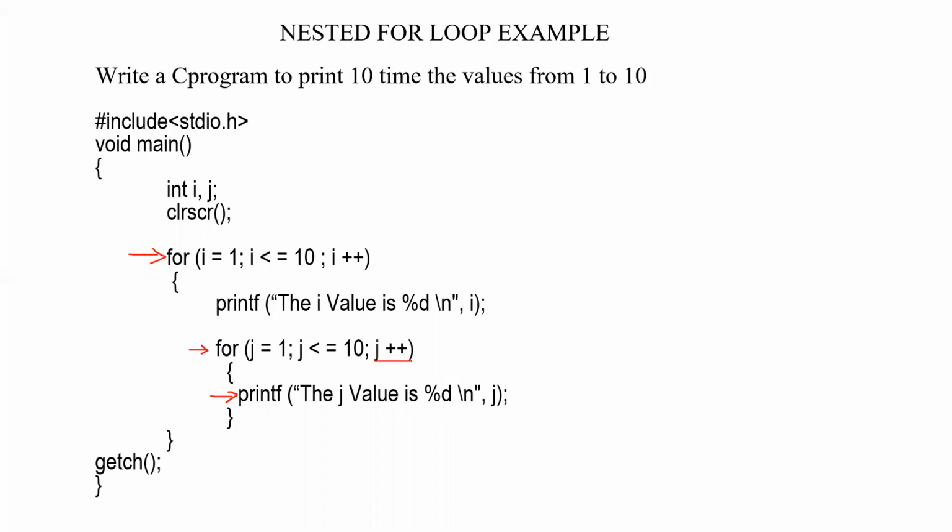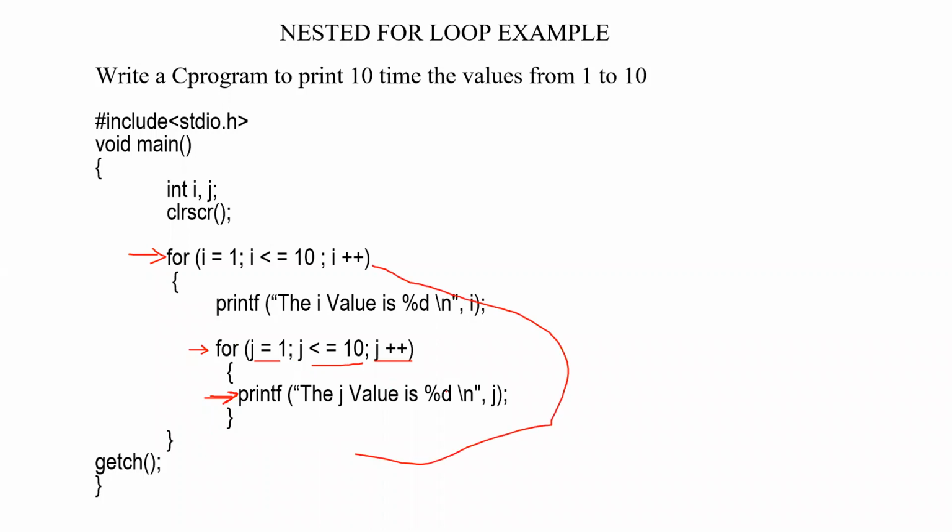Once it is inside the outer for loop and it is having an inner for loop, it will complete the execution of the inner for loop, then only the body of the loop of the outer loop will be completed, right? Then only it will be moving back to the increment of the outer for loop. Got it? So the inner for loop is within the body of the outer for loop. So if you have given J equal to 1 to J less than or equal to 10, until this condition is satisfied, this printf statement will be executed. When it is false, only it will come out of this for loop. Then only the program control reaches here and then it will move back to the increment of the I variable.